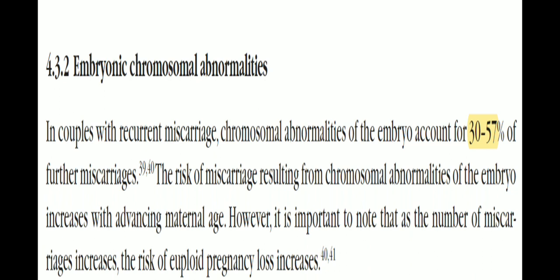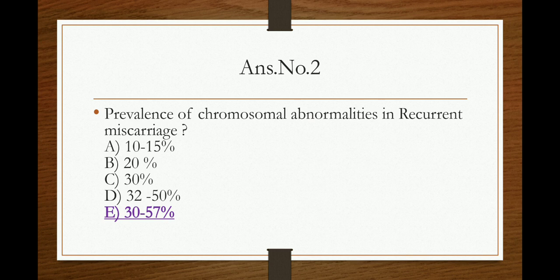It is written that in a couple with recurrent miscarriages, chromosomal abnormality of the embryo accounts for 30 to 57% of further miscarriages, and the risk of miscarriages resulting from chromosomal abnormality of the embryo increases with advancing maternal age. So the answer is E. Prevalence of the chromosomal abnormality in recurrent miscarriages is 30 to 57%.